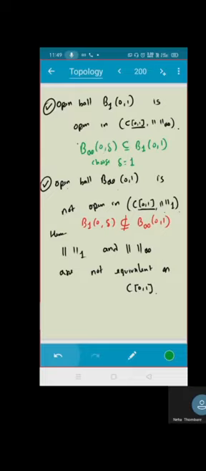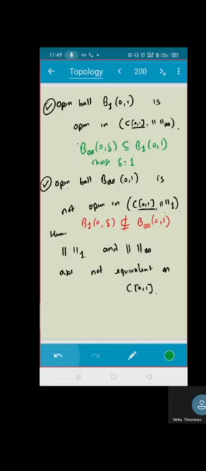Let us quickly summarize the proof. Shreyas, can you prove the first part? D infinity is a subset of D1. So here we have to show that... Sir, I'm not able to recall.